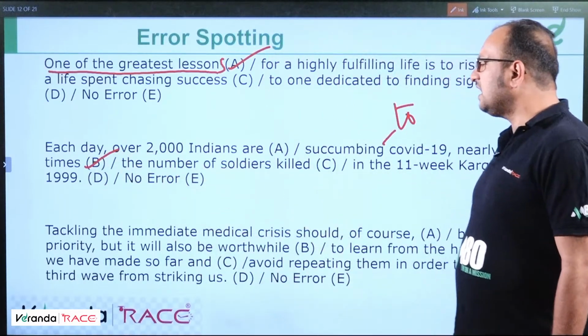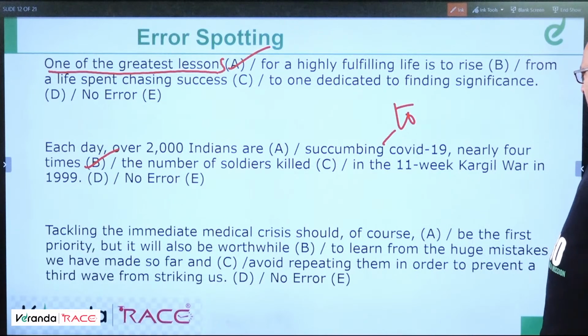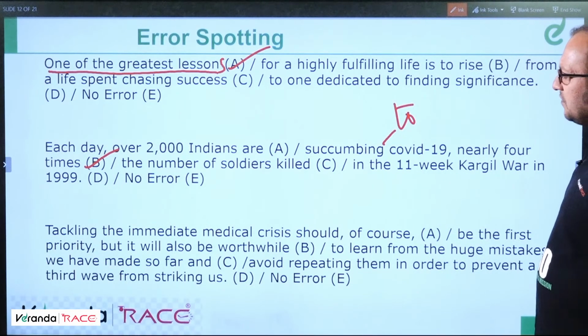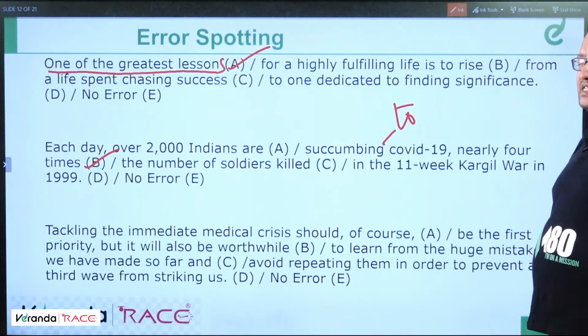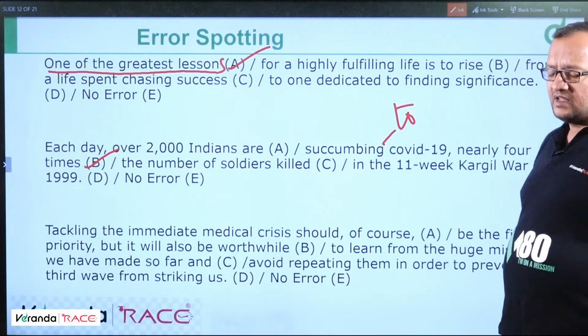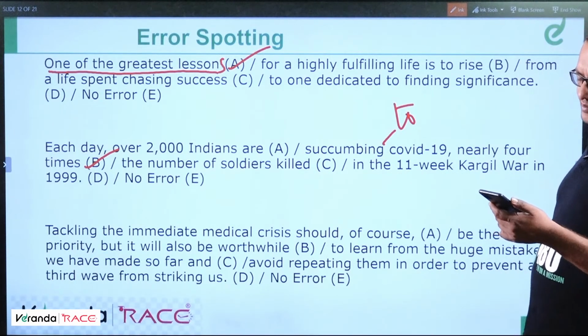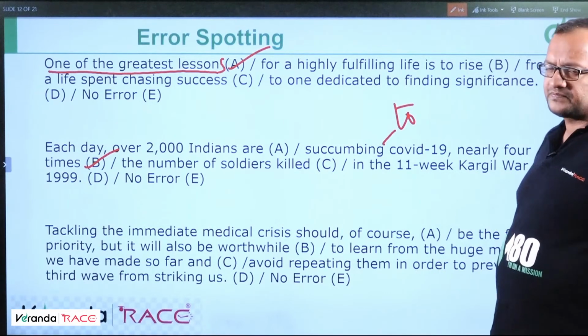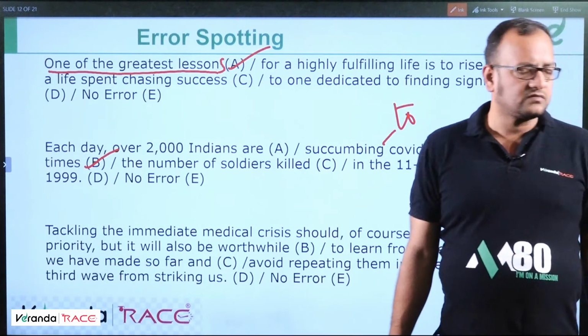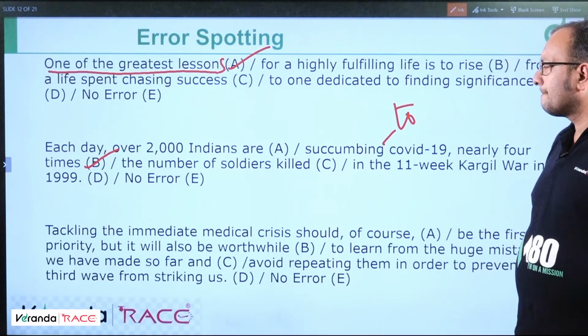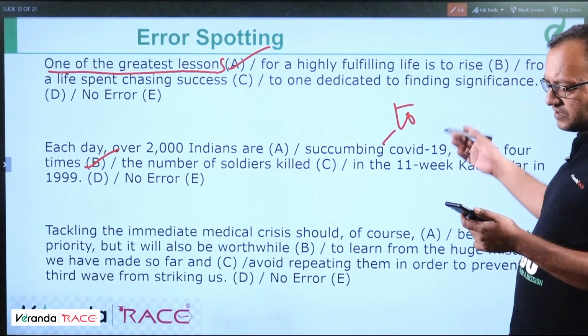Next question. Tackling the immediate medical crisis should of course be the first priority, but it will also be worthwhile to learn from the huge mistakes we have made so far and avoid repeating them in order to prevent a third wave from striking us. I don't think there is an error in this sentence, but we still have options, so we can take inputs from students. Please answer if you feel there is an error in this question. The third question. I'll expect an answer from you for this question, third question.